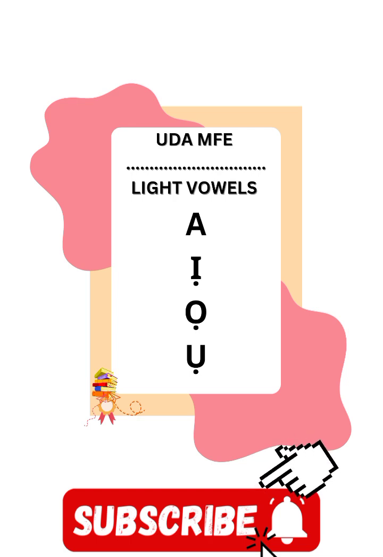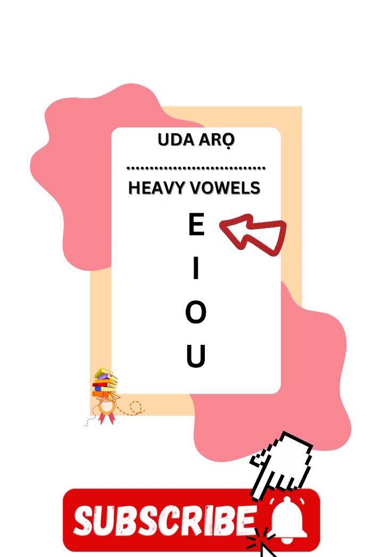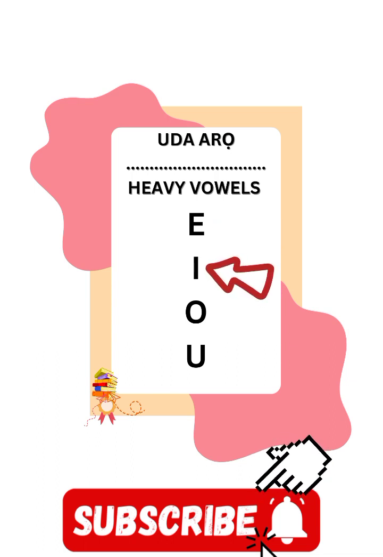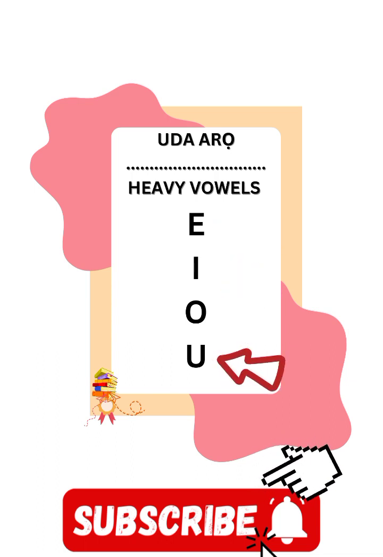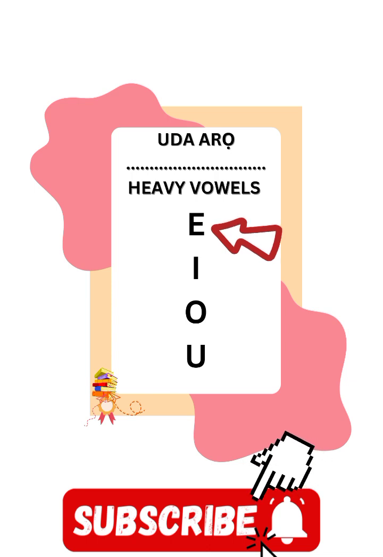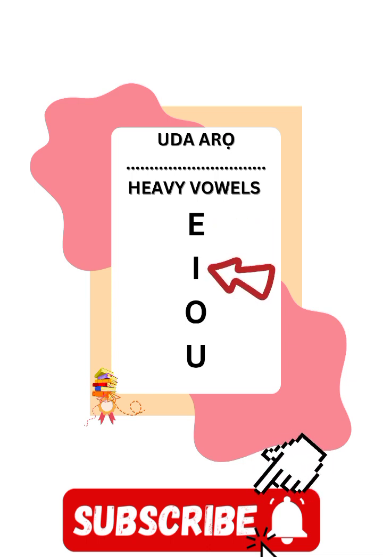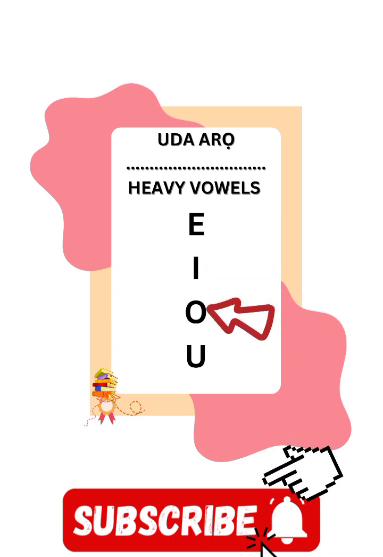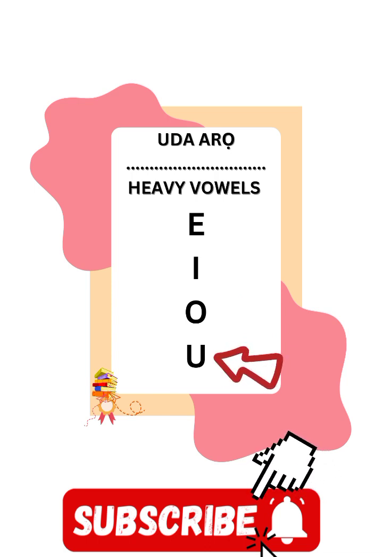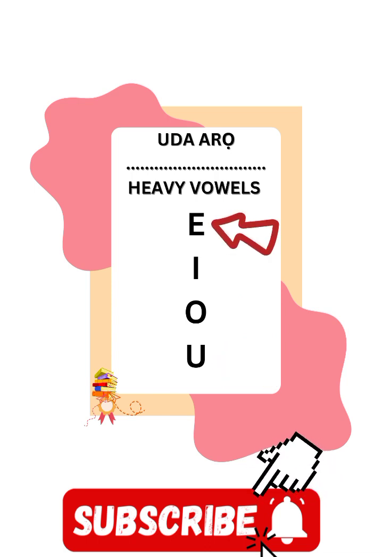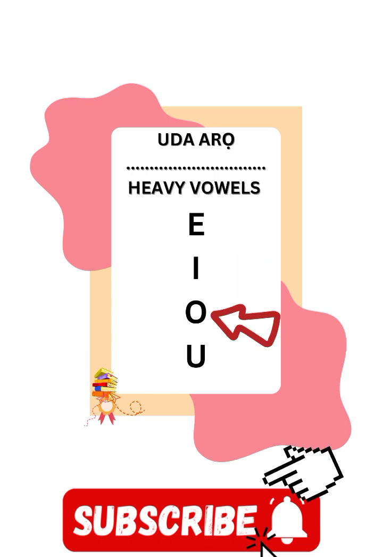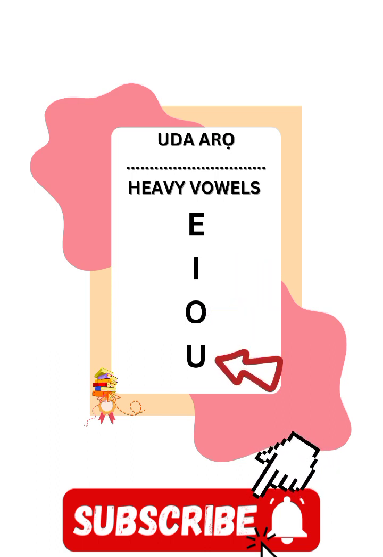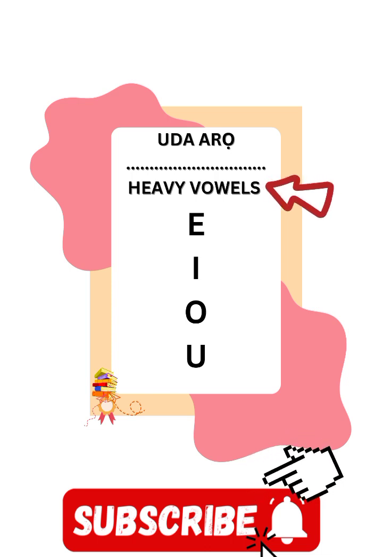Ụda mfe. Ndị bụ ụda arọ bụ ndị a: e, i, o, u. Gekwa ntị. E, i, o, u. They are called heavy vowels.